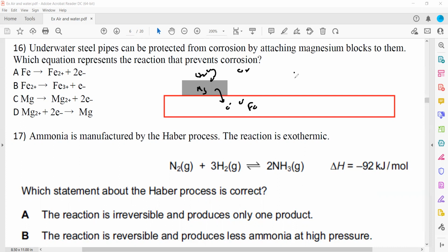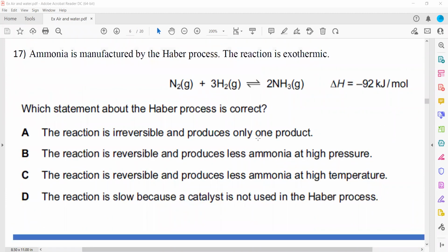So what is the equation for magnesium to lose electrons? The magnesium atom will turn into a magnesium ion by loss of 2 electrons. So C should be the right answer. So always, the more reactive metal loses electrons first.